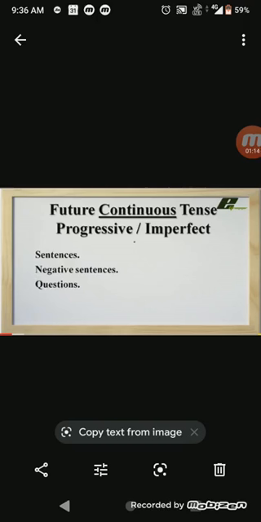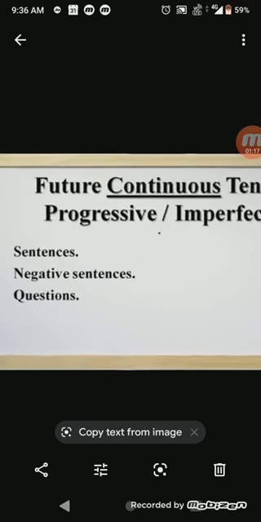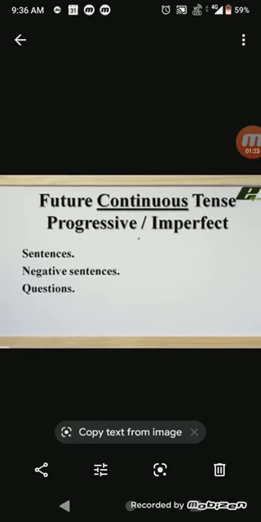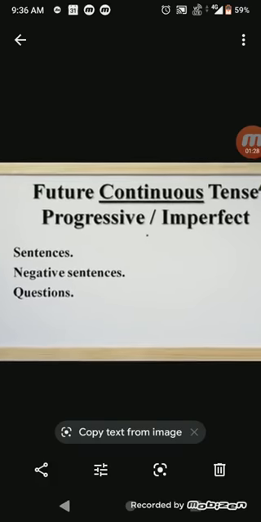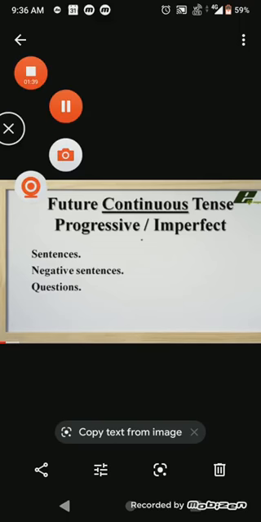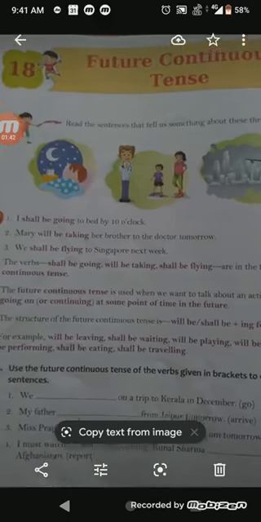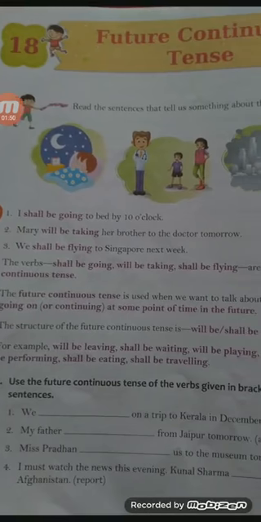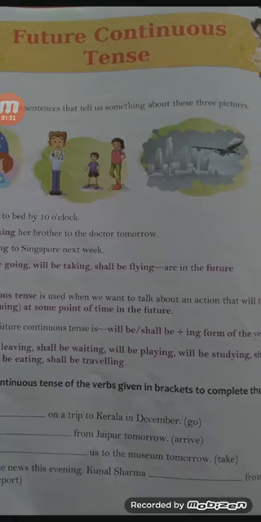Students, our today's topic is future continuous tense. Once again, I am telling you that this tense is also called future progressive tense and future imperfect tense. Now today I will teach you about the sentences of future continuous tense. So take out your grammar book and get ready for your study. Now students, look here. This is chapter 18 of your grammar book. Your chapter name is future continuous tense.